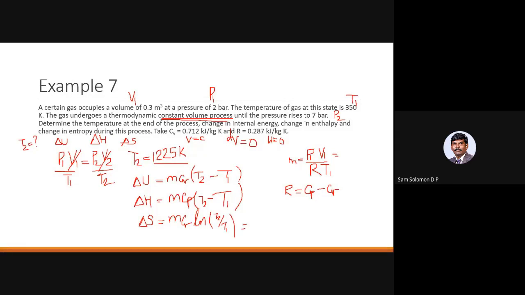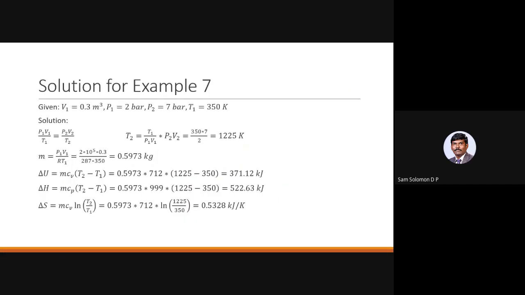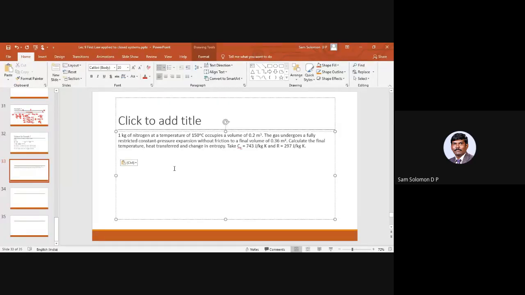For delta U and delta H, you will get the answer in joules or kilojoule. For entropy, it is dq divided by T, so it will be kilojoule per Kelvin or joule per Kelvin. Be careful with the units. So this is the answer that we get for this particular question from a constant pressure process.